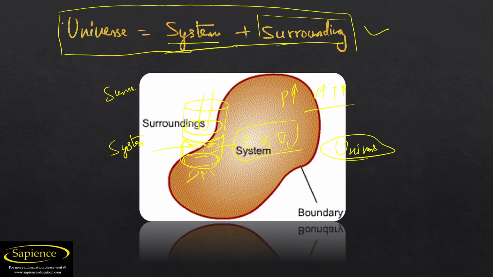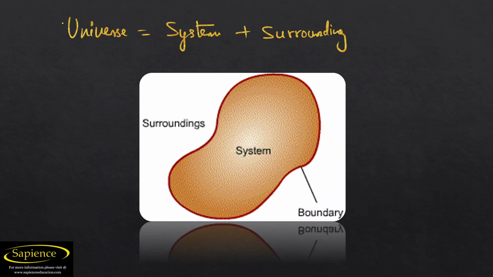Now see here, this orange portion is our system. This is the boundary, and the remaining part in the whole universe is known as surrounding. And when you add this system and surrounding, it becomes the universe.